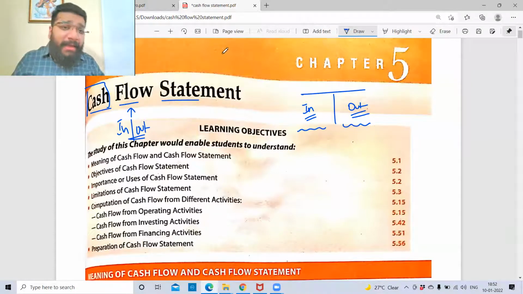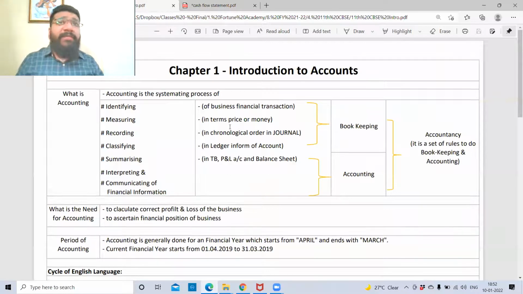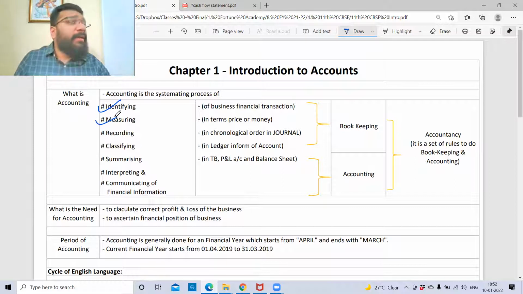Why do I call it an analysis statement? Because if you remember your 11th standard, in the very first page of your textbook, we learned that accounting is a systematic process of identifying a business financial transaction, measuring in terms of money, recording in form of journal entry, classifying by way of ledger, and summarizing in trial balance, P&L, and balance sheet.